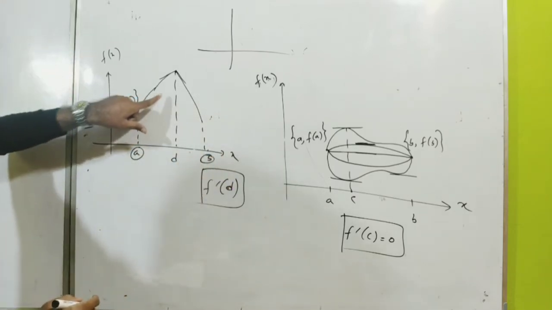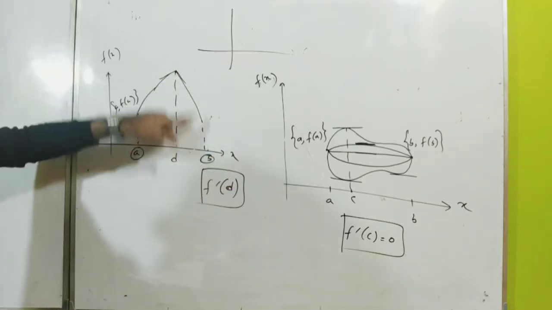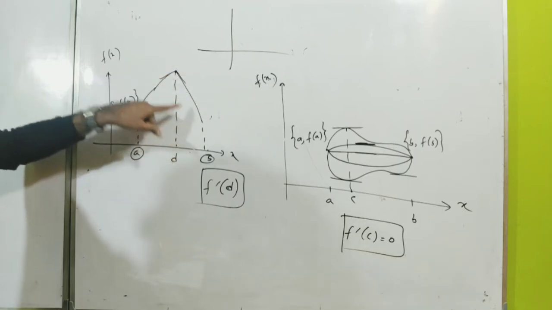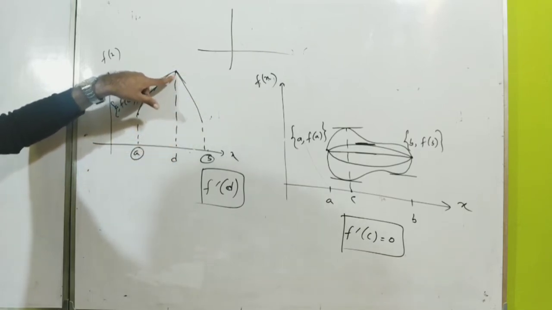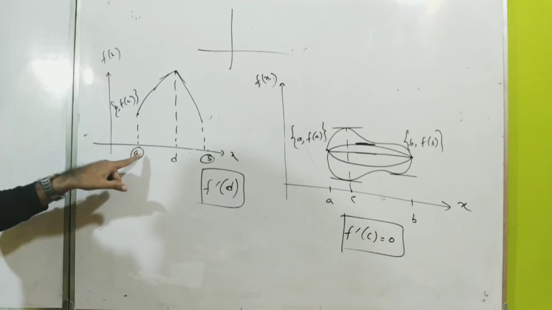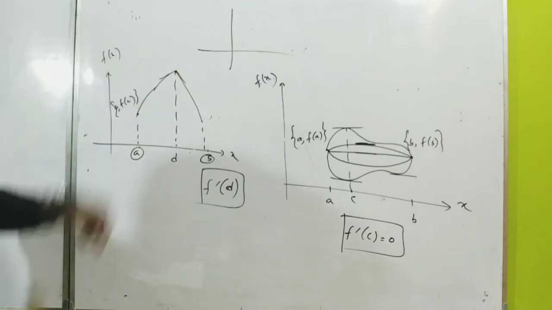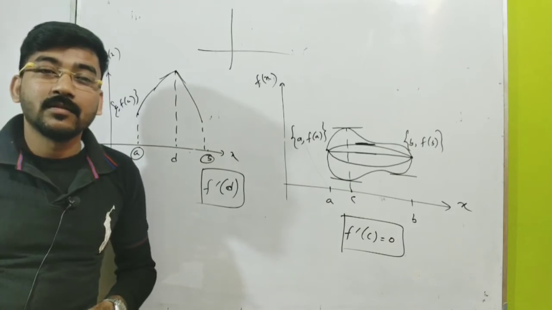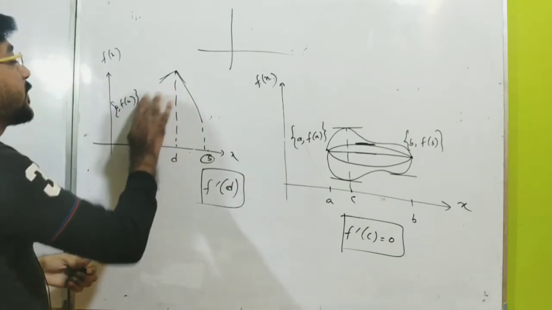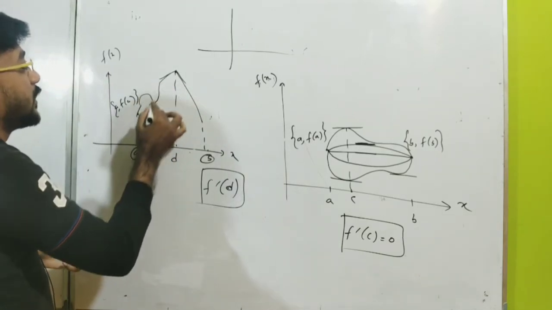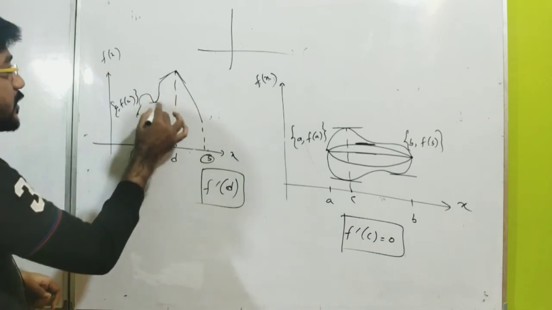You can see here that I can choose this function also. This is a continuous function, but it is not differentiable at this point. And here also you need not have any point such that f prime c is equal to 0, that is, a tangent which is parallel to the x-axis. Maybe you can draw this function in this way also, and you can see that this is a tangent which is parallel to the x-axis.